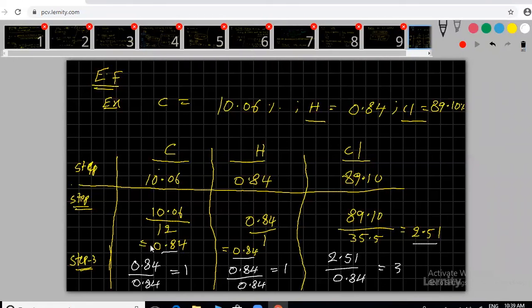Got everyone? Any doubt here? Yes, correct. Now, how many carbons here we are getting final value? 1. How many hydrogens we are getting final value? 1. How many chlorines final value? 3. So what is the formula, empirical formula here? C1H1Cl3. So indirectly you can write CHCl3. This is your answer. Got it?